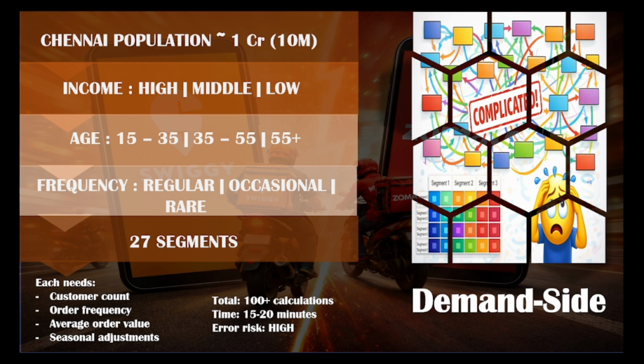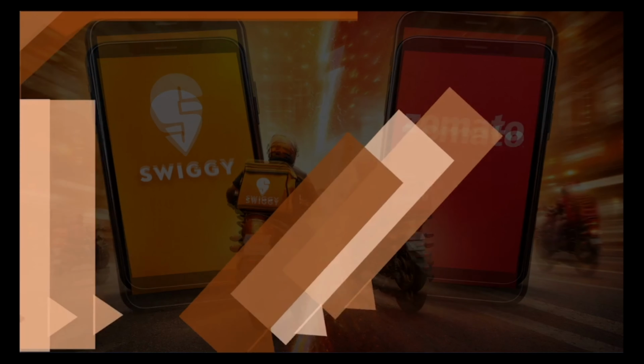So there is a different way. Instead of guessing consumer behavior, which varies widely, let's use operational reality. Let's count what we can see and measure. That is the delivery partners on Chennai's streets, which is called a supply side approach.